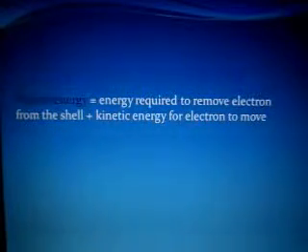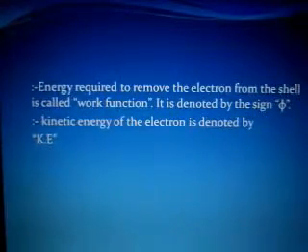So we can write in a word equation: photon energy is equal to the energy required to remove the electron from the shell plus the kinetic energy for the electron to move. So the sum of these two energies will be equal to the photon energy. The energy required to remove the electron from the shell is called the work function, which is denoted by phi, and the kinetic energy of the electron will be denoted by K.E., meaning kinetic energy.